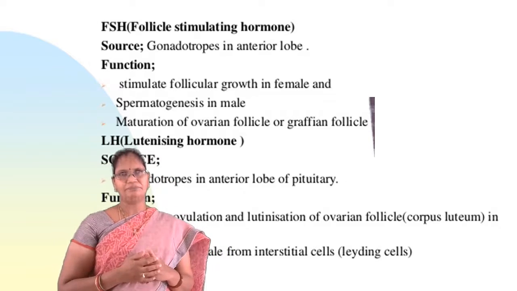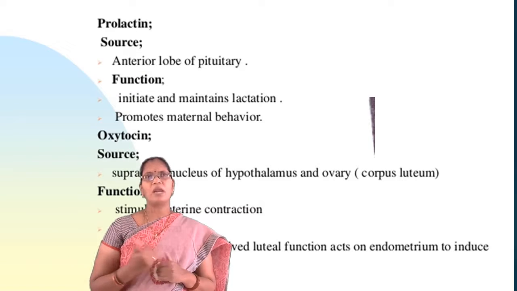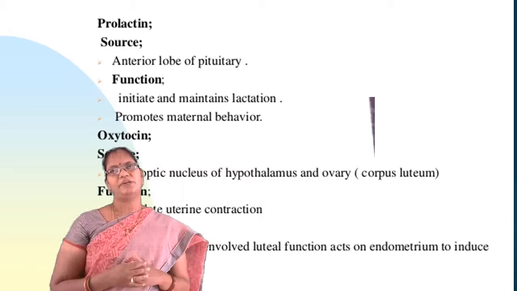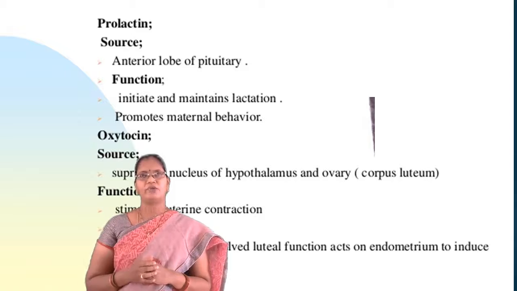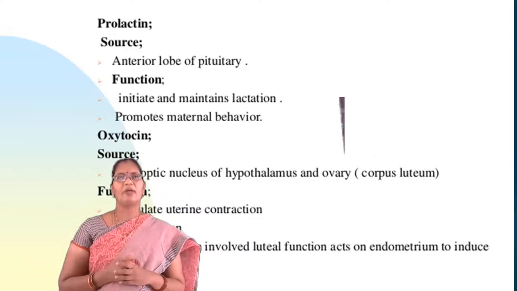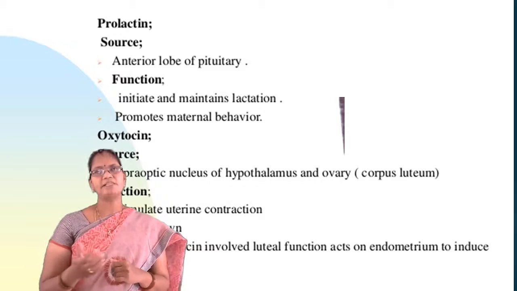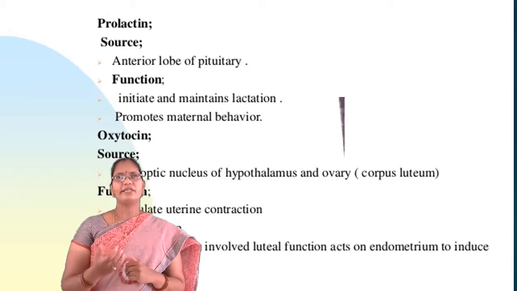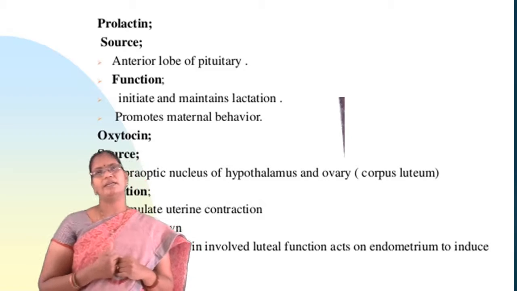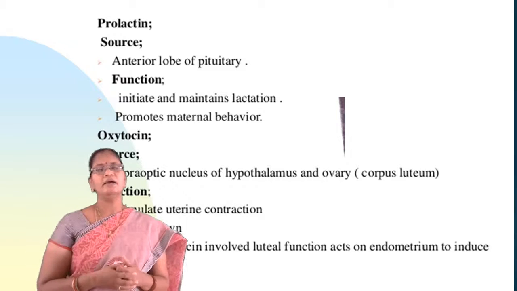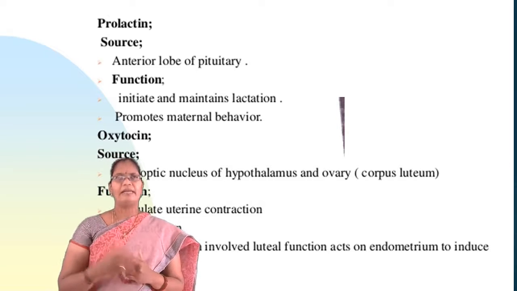Next we will see prolactin. Prolactin originates from the anterior lobe of the pituitary. Coming to the main function of prolactin, it initiates and maintains lactation, that means milk ejection. And it also promotes maternal behavior, that means mother characters in females.